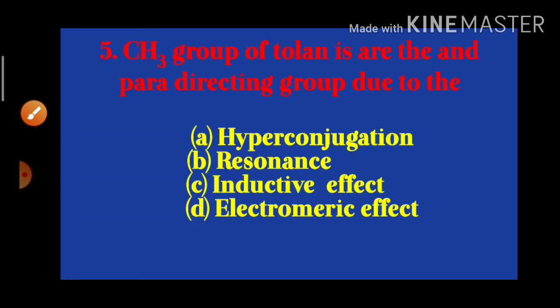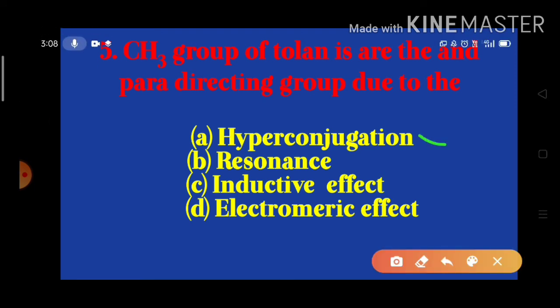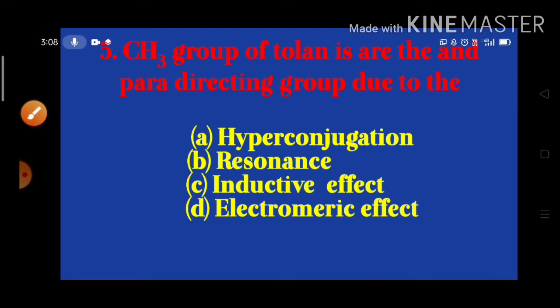And we go over the fifth question. The CH3 group in toluene is ortho and para directing due to hyperconjugation. We know very well that the answer is hyperconjugation.